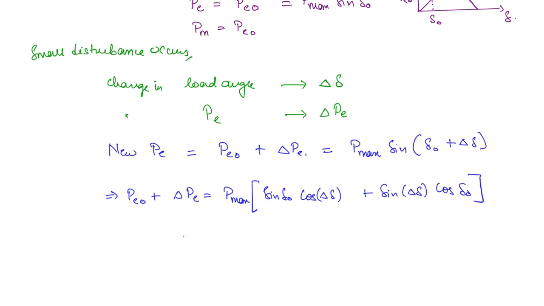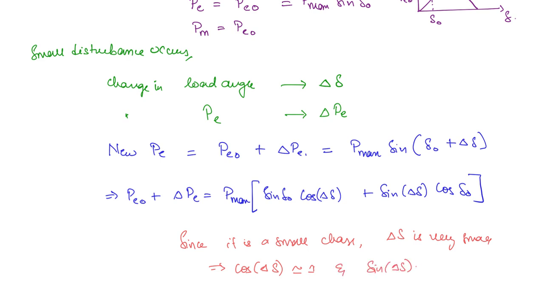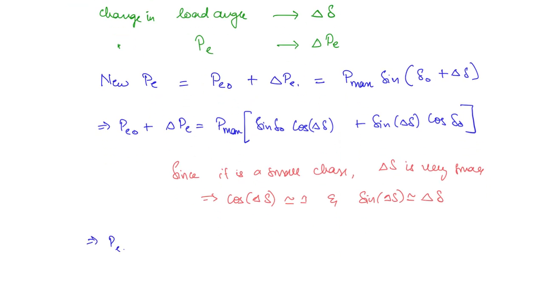So since it is a small change, delta delta is very small, we make the approximation: cos delta delta is approximately equal to 1 and sine delta delta is approximately equal to delta delta. So you will write PE naught plus delta PE equal to P max into sine delta naught plus delta delta P max cos delta naught, okay.